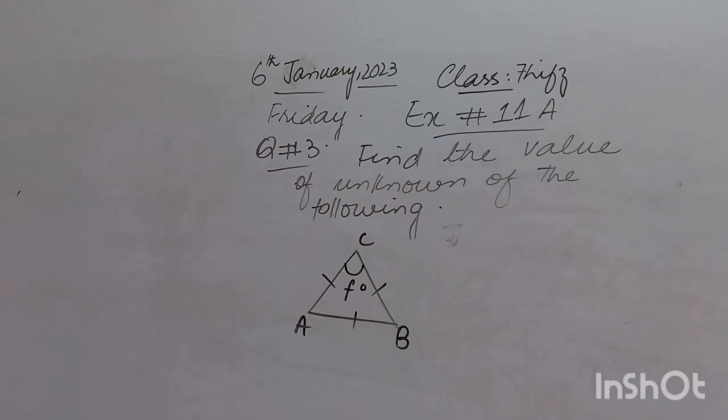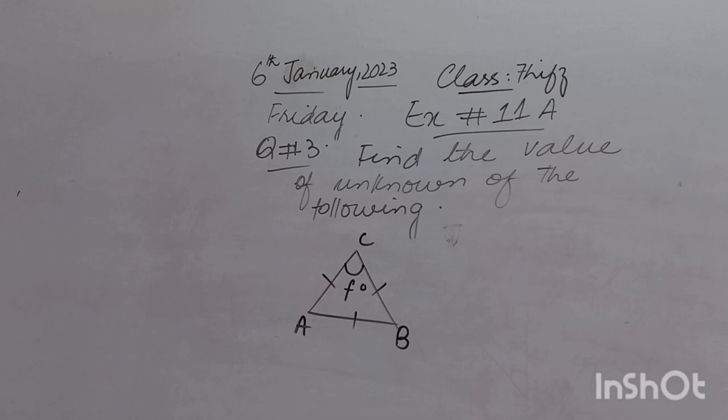So what type of triangle do we have in which 3 sides are equal? Who will tell me? Yes, Adya, you tell me please. Very good. We have an equilateral triangle.